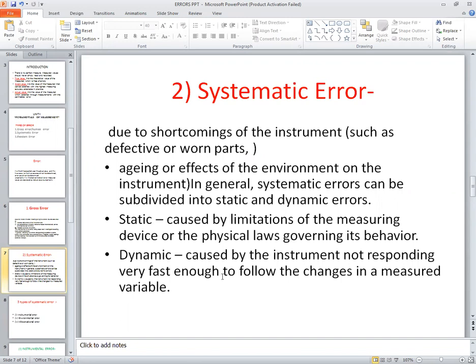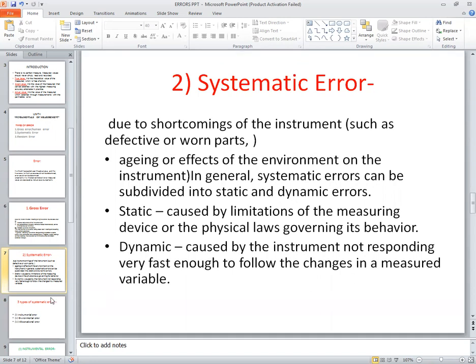Second one is nothing but our dynamic error. This dynamic error is caused by the instrument not responding fast enough to follow the changes in the measured variable. Means what? Whenever we are going to measure, the instrument will not respond as fast as per our requirement. It shows the reading smoothly, or it may show it gradually. Therefore, that is the instrumental error. That means our systematic error in that instrument is the shortcoming of the instrument. So this systematic error will occur.